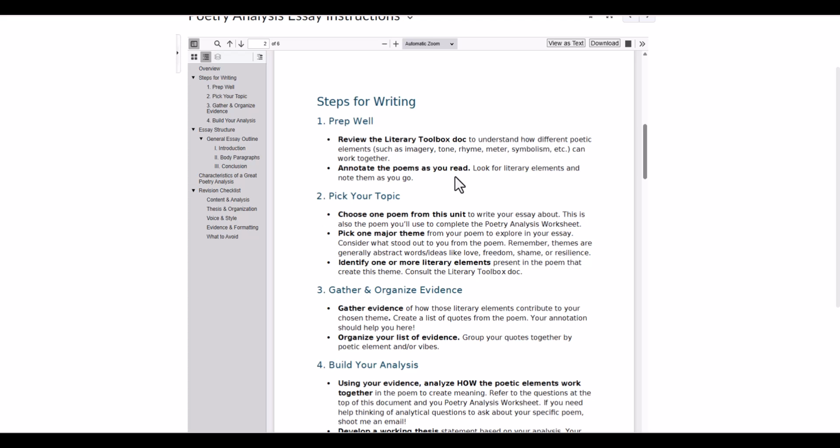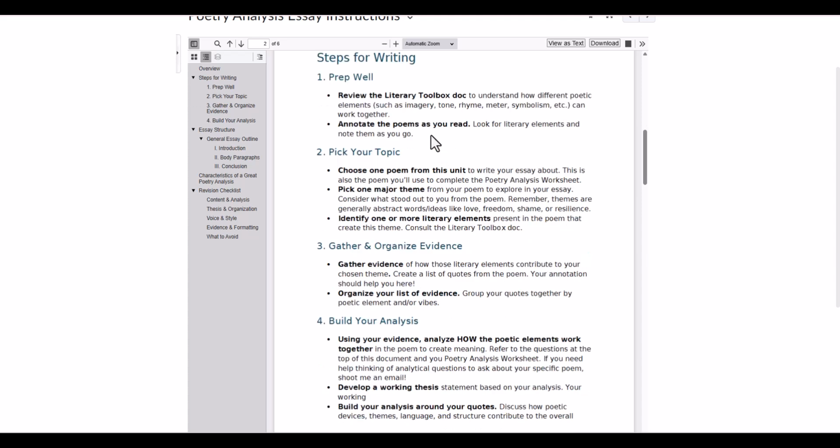In the reading poetry video, which should probably be the next thing you do, I give you step by step for how to read a poem. So watch that video and try that. Essentially, you're going to read a poem 3 times. So make sure you're reading your poem a few times and annotating if possible. After you're done reading, you will choose one poem from this unit.